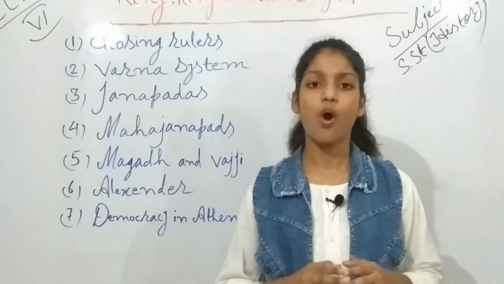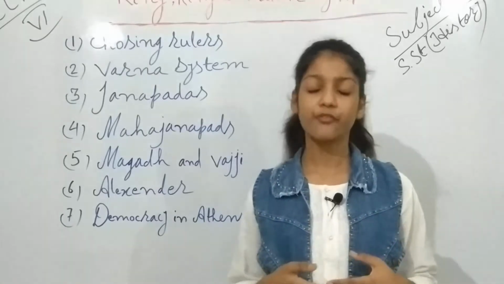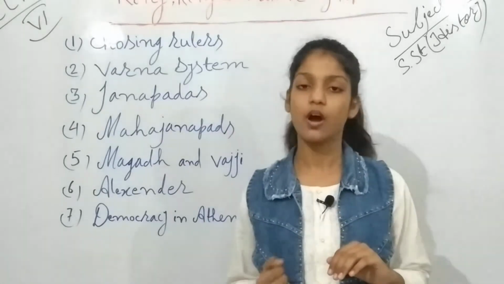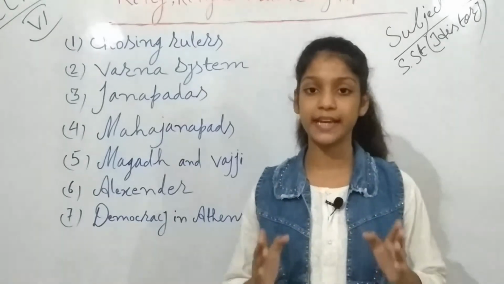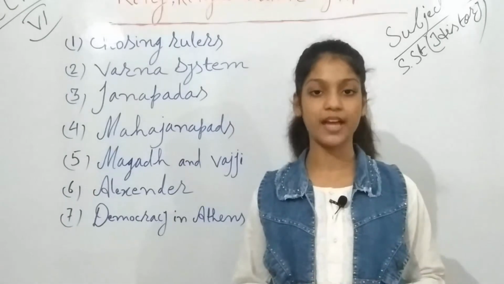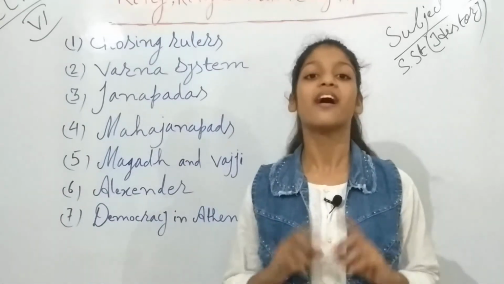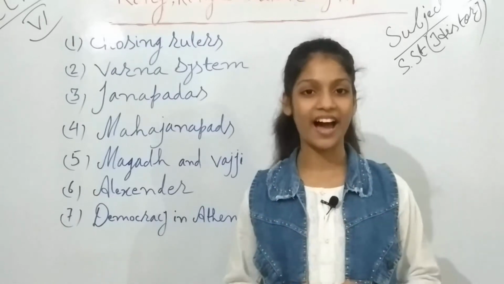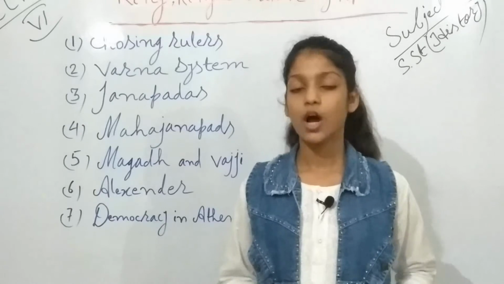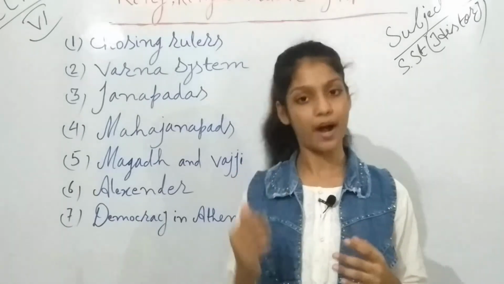This capital was there for several years, but after several years, the capital was changed. It became Patliputra, and we know that Patliputra is nowadays known as Patna, and it is also found in Bihar. Now I think you got to know what the capital of Magadh was.